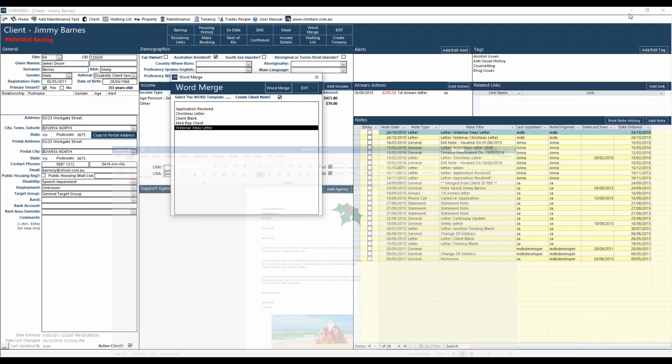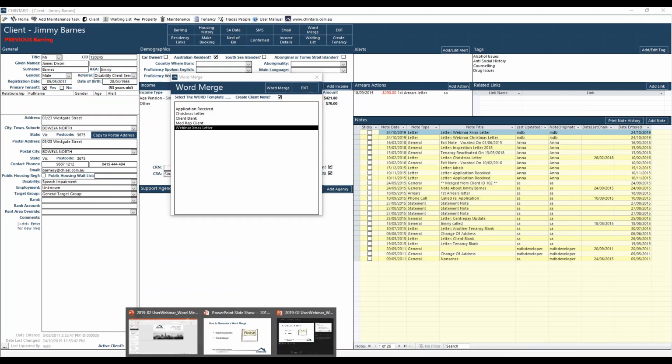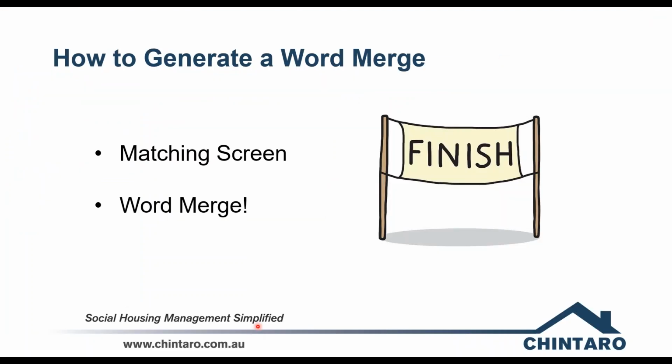So what we're going to do is jump back into our PowerPoint and have another go at doing this, but this time I'm going to focus on maybe a tenancy and we're just going to do it all in one go so you can get a feel for the flow of things and how they work.